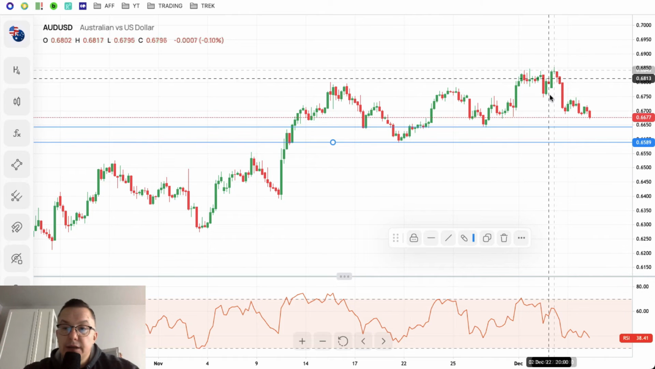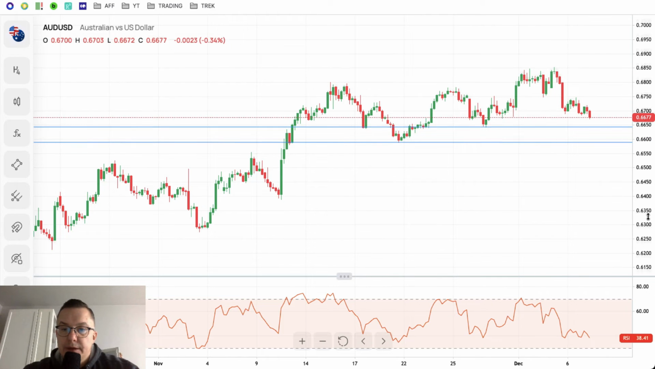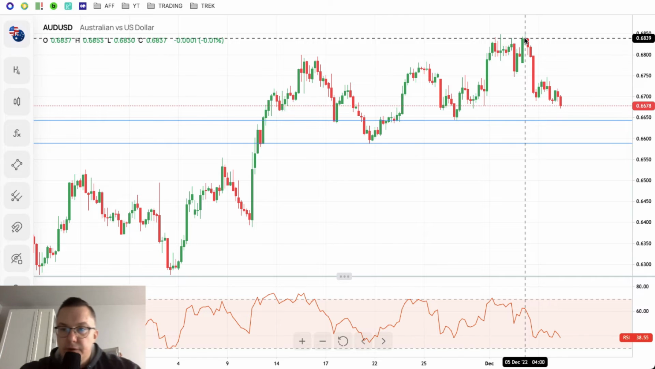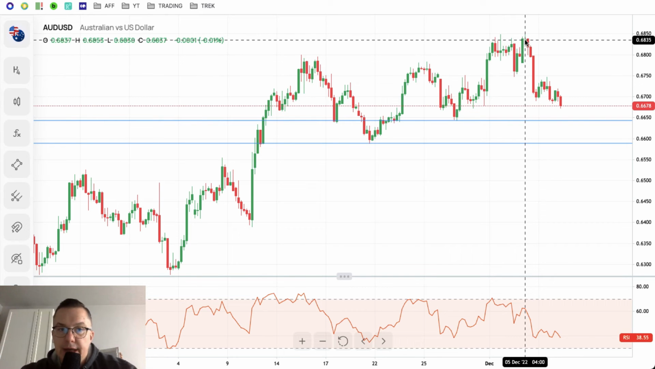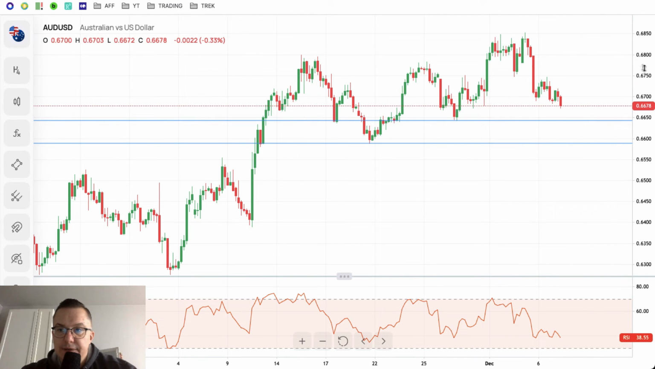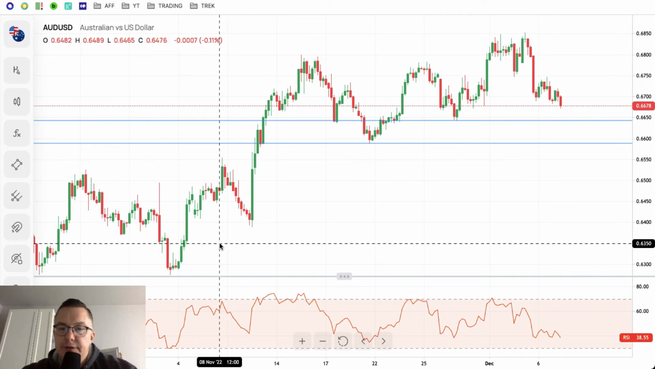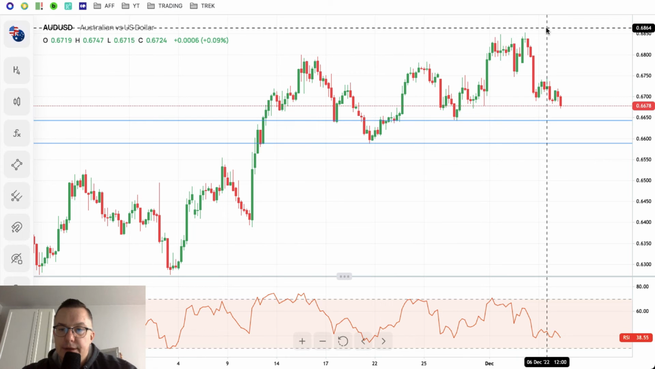0.6589. So it looks like the local high was made as a pin bar here. As you can see, this is a pin bar in the form of a doji with a high at the level of 0.6803. It might be 0.6853 might be the last high during this very nice uptrend here.